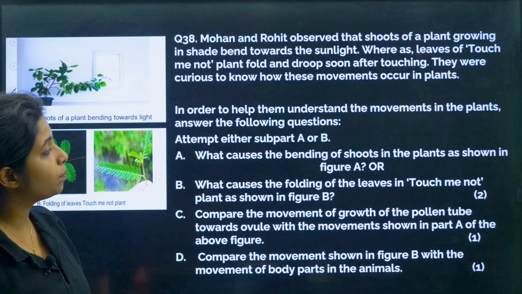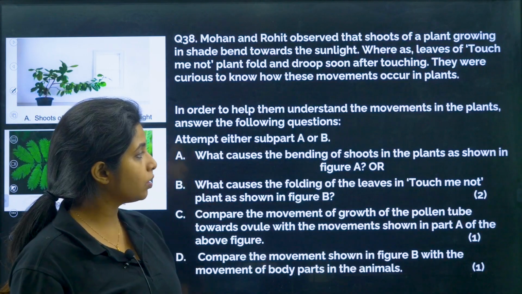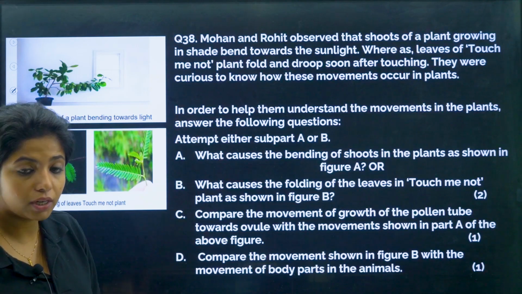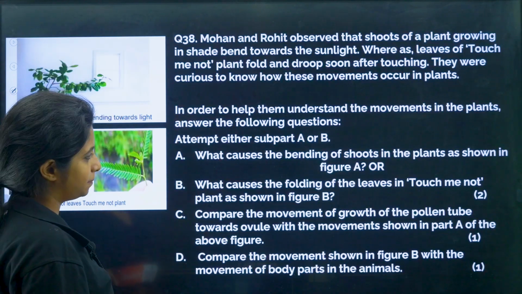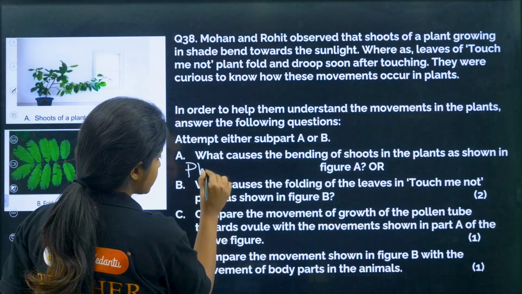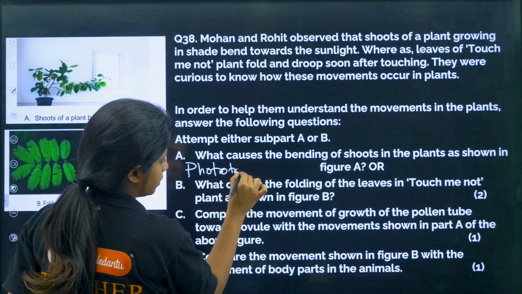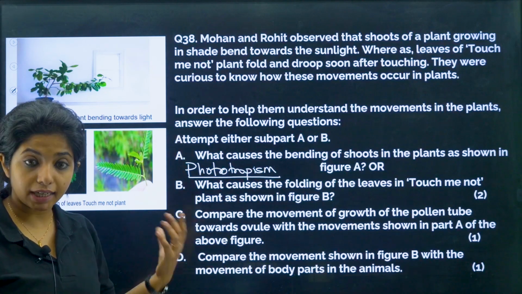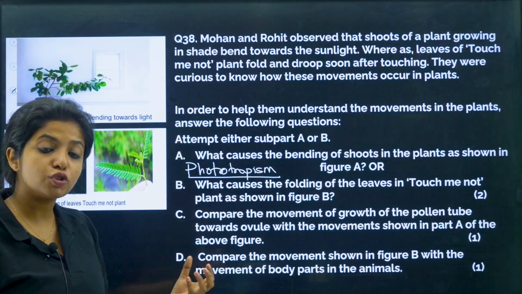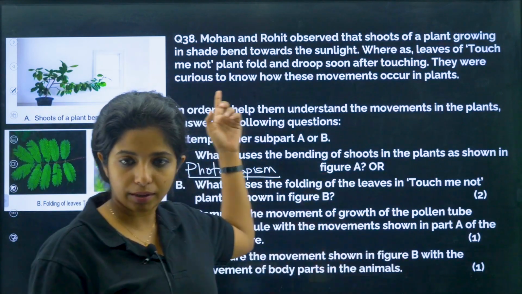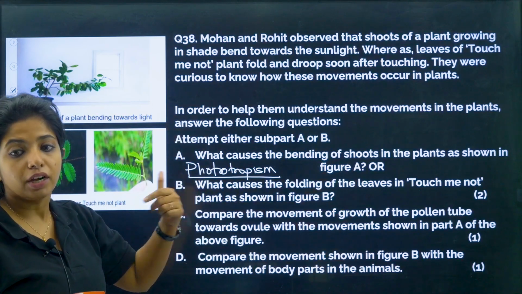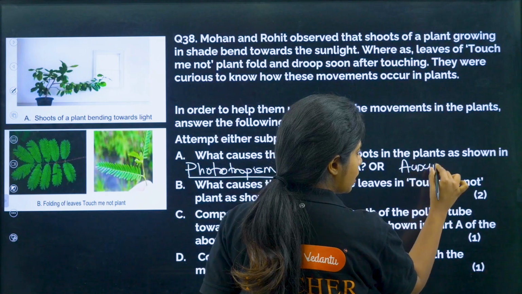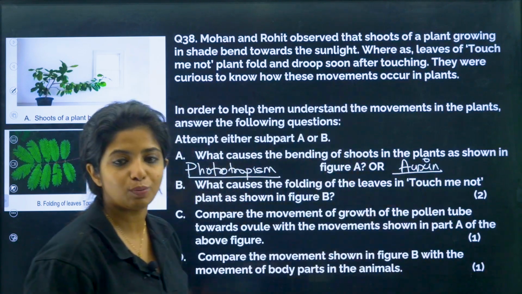Okay, what causes the bending of shoots in the plants as shown in figure A? So what is that something that causes the bending of shoots, my dear children, in plant A? First thing, this is known as phototropism, where the stimulus is light, and the plant is going to move towards the light. Now, who is responsible for this? This is a 2-marker question, so you have to explain it. You say auxin hormone is the one that is responsible for it.